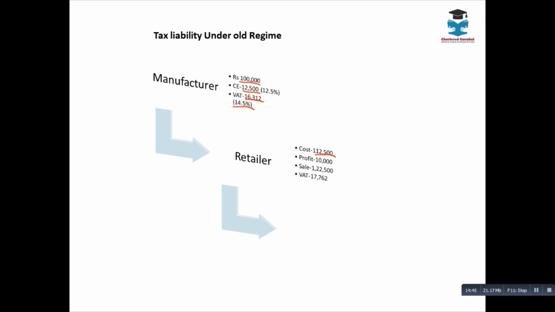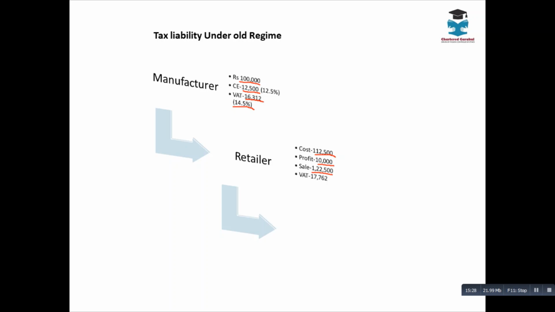1,12,500, that is rupees 1 lakh plus 12,500 of central excise. The 16,312 that the retailer has paid will not become cost because he will take the input tax credit of VAT, right? But he cannot take the input tax credit of central excise. That is the reason that becomes his cost. So 1,12,500 becomes his cost. Assume his profit margin is 10,000 rupees, so the total sale value will be 1,22,500 and he will charge VAT on 1,22,500 at the rate of 14.5%, 17,762. Here also the VAT amount is rounded off.